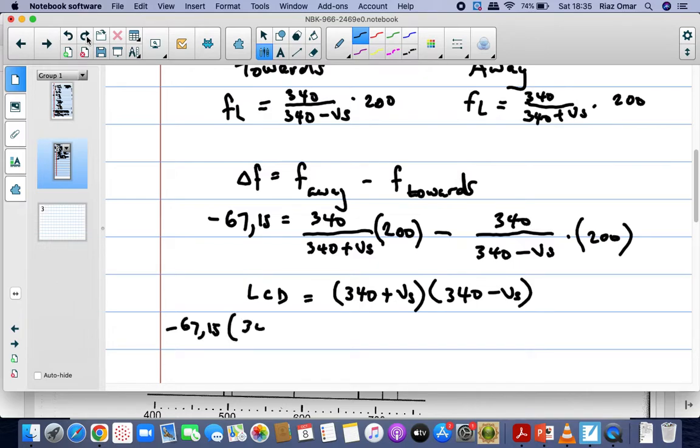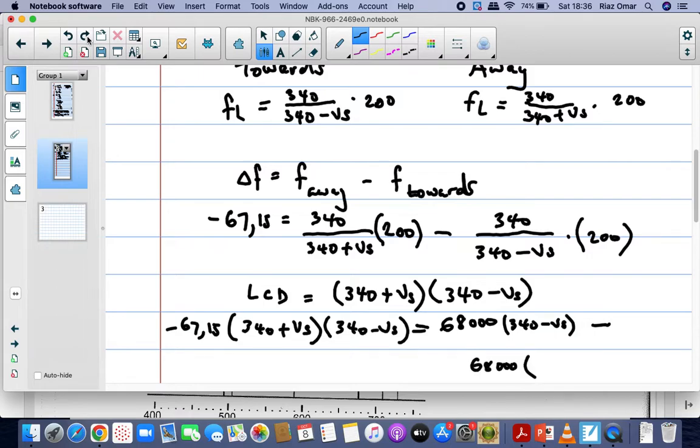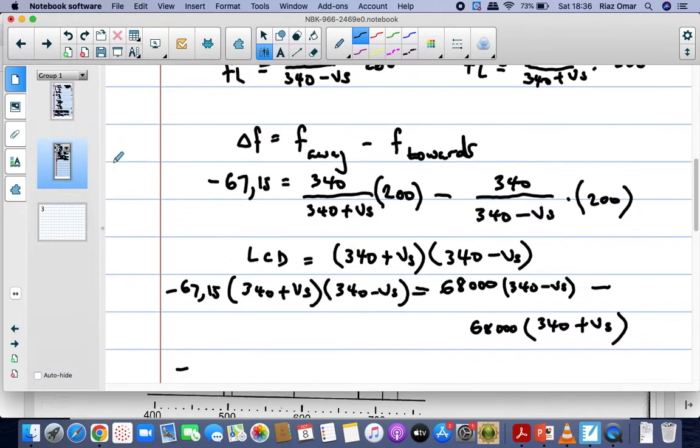So you've got minus 67,15, and you multiply it by the LCD, (340 plus Vs)(340 minus Vs), is equal to. Then we go to the other side: 340 times 200 gives you 68,000. And then you multiply it by the LCD, and you get 340 minus Vs, because the 340 plus Vs will cancel out. And then on the other side we'll say minus, and again 340 times 200, which will give you 68,000. And then 340 minus Vs, and then we multiply by 340 plus Vs.